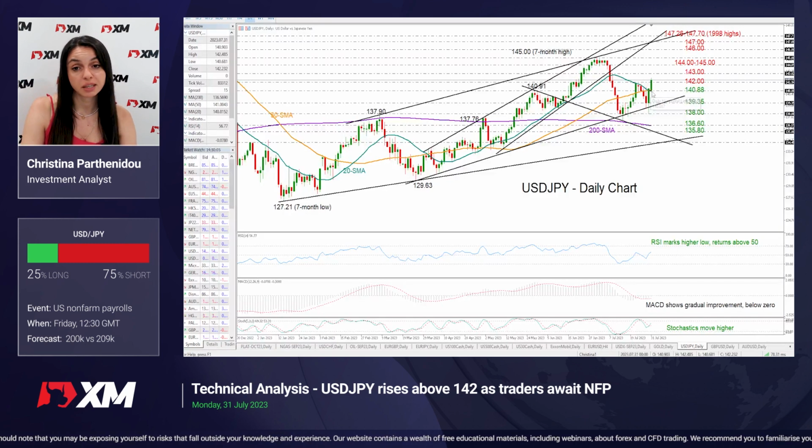Otherwise, if the price slips below its 20-day moving average, then the price could retest this ascending line around 139.35. Perhaps a stronger decline could see some consolidation again near 138, while a steeper decline could drive the price towards the 200-day moving average at 136.60 and this falling line at 135.80.